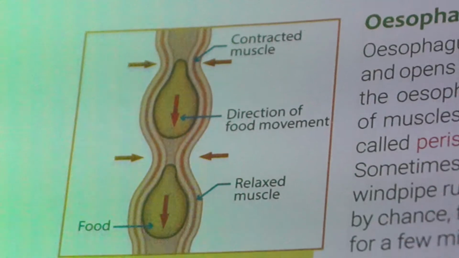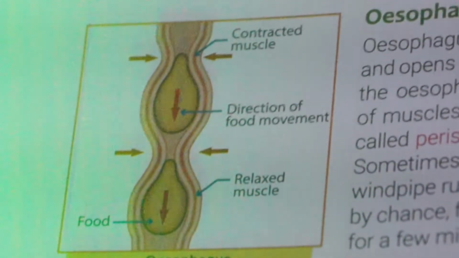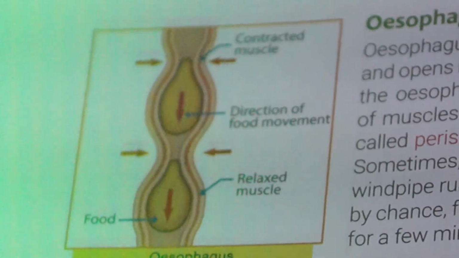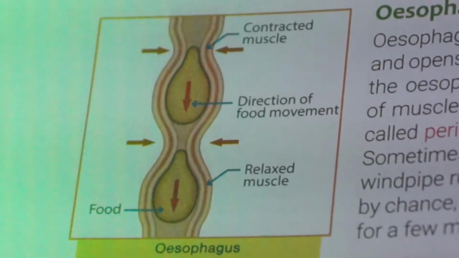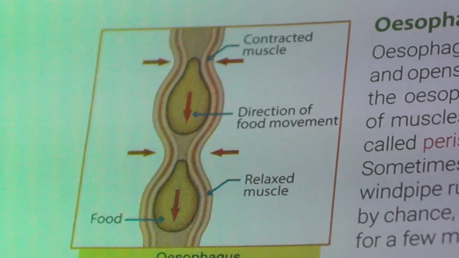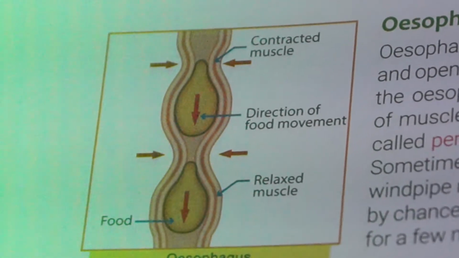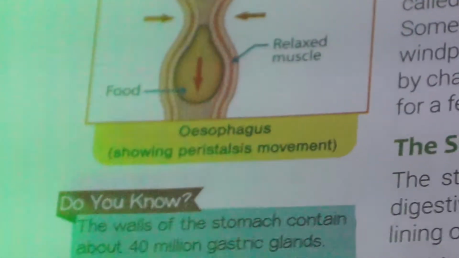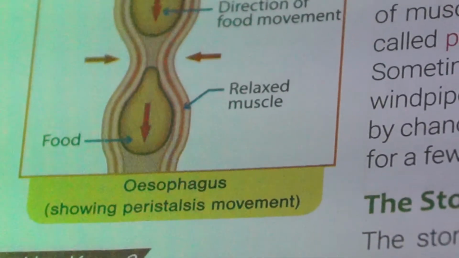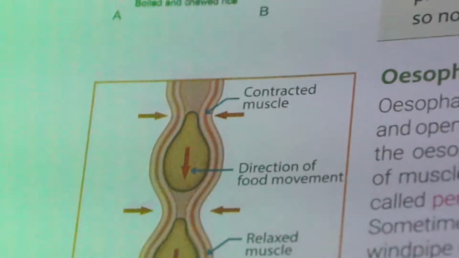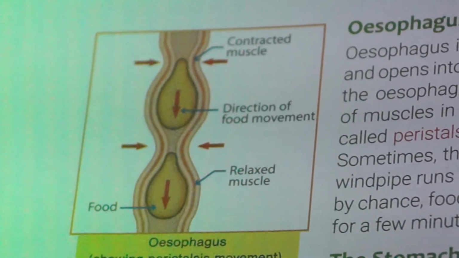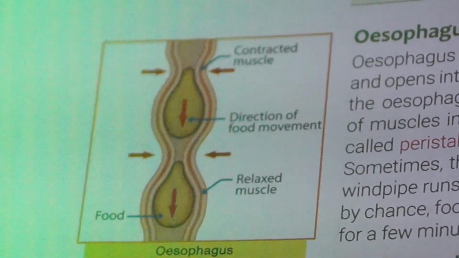The esophagus is next to the windpipe or trachea. When food or liquid is swallowed, a special flap, a special cover known as the epiglottis, closes over the opening of the windpipe so that the liquid or food will not enter the lungs. But sometimes when we eat in a hurry or talk or laugh while eating, there are chances for the food to enter the lungs.